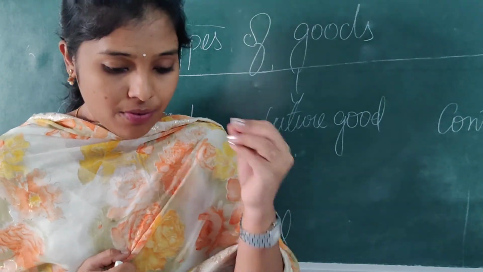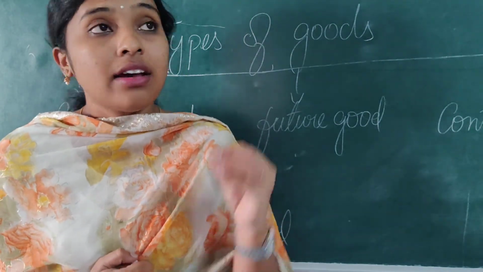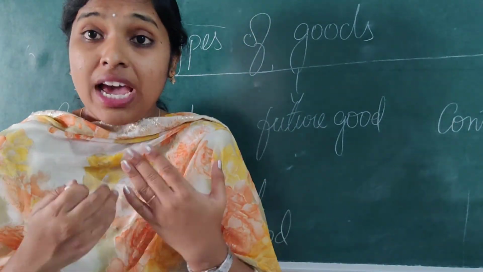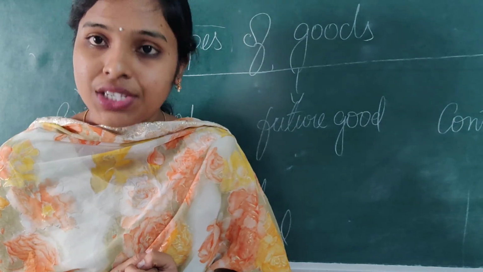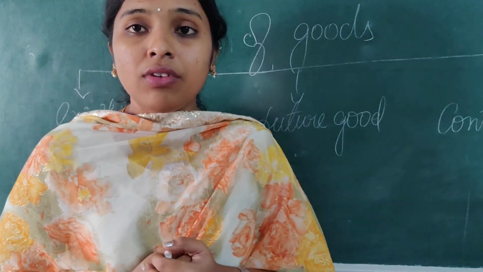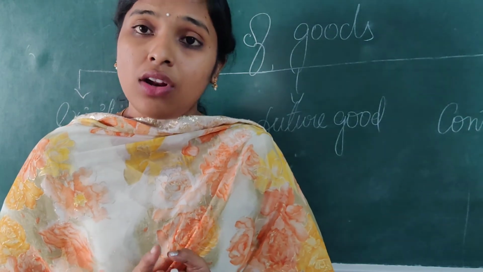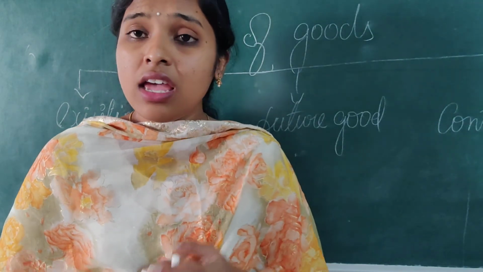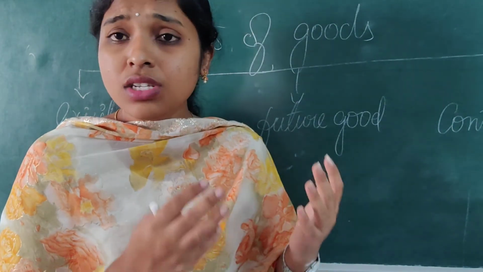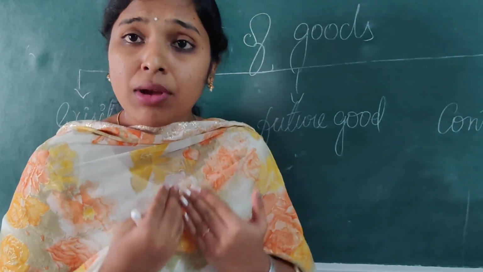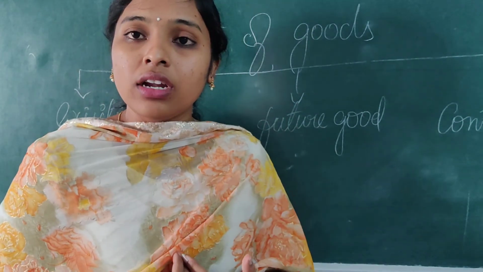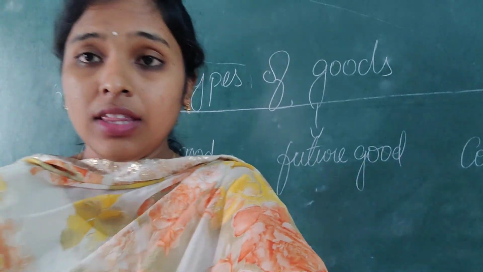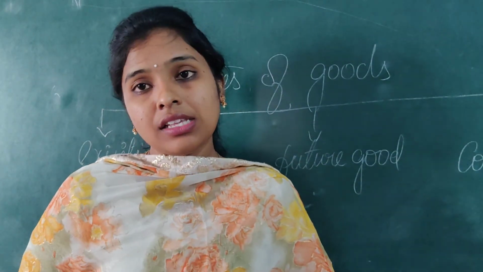I am a buyer from this country and my seller is from another country, and she has to transport the goods I need through waterways, like by ship. In waterways there is much scope for loss and damage. If something happens suddenly in the middle of the sea, the goods will be destroyed or damaged. In that case, I will not receive the goods which I want. So that is contingent goods, where the product has 50-50 chances, may